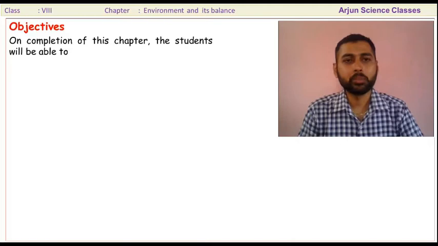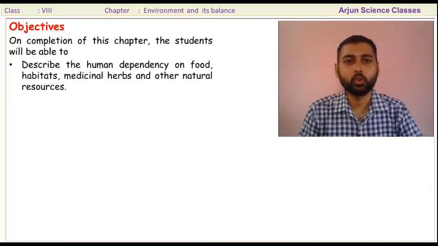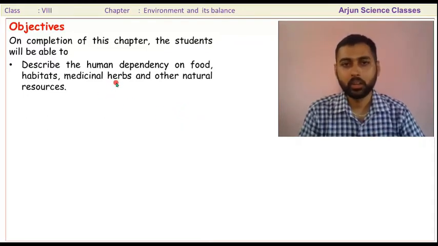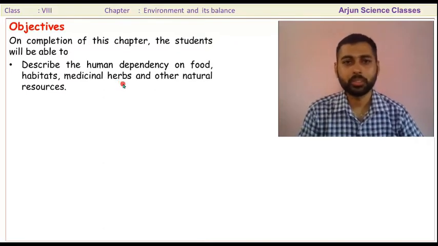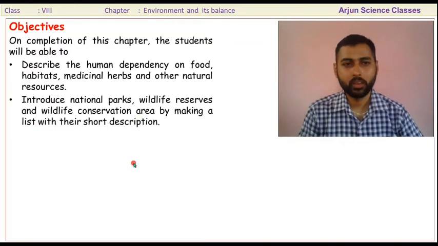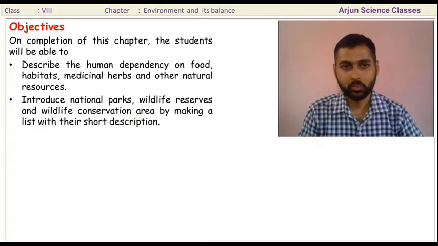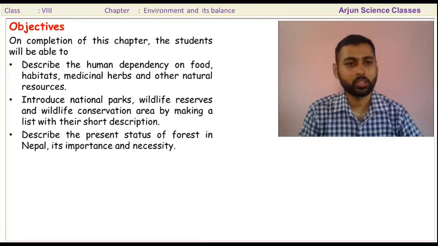Dear students, first of all I'm going to say some of the objectives of this chapter. On completion of this chapter, the students will be able to describe the human dependency on food, habitats, medicinal herbs, and other natural resources. Introduce national parks, wildlife reserves, and wildlife conservation areas by making a list with their short description.